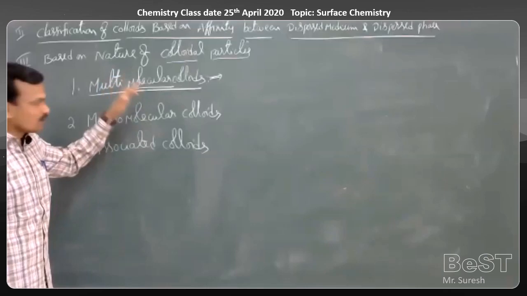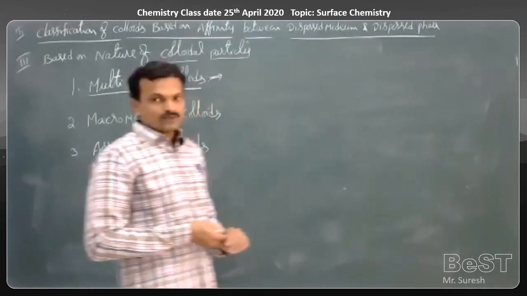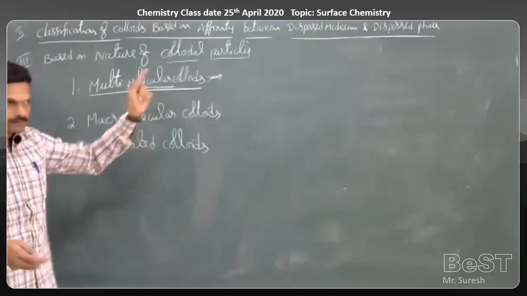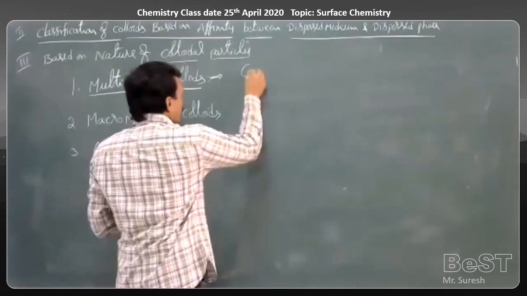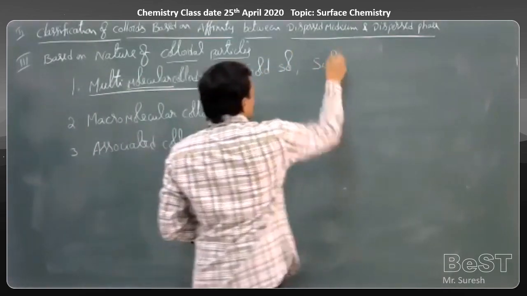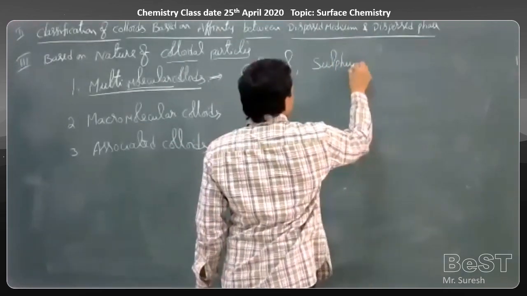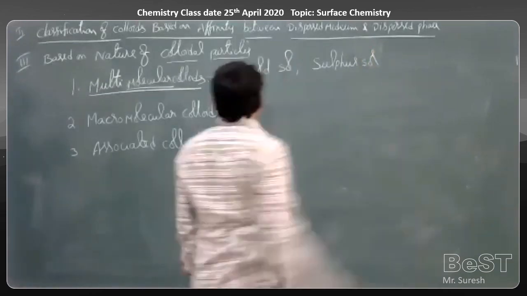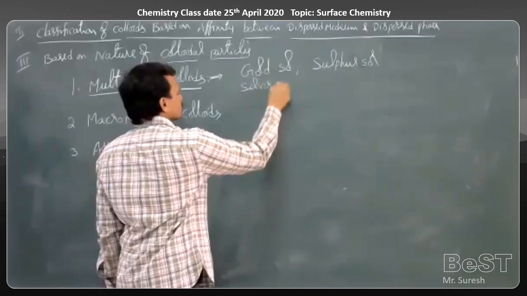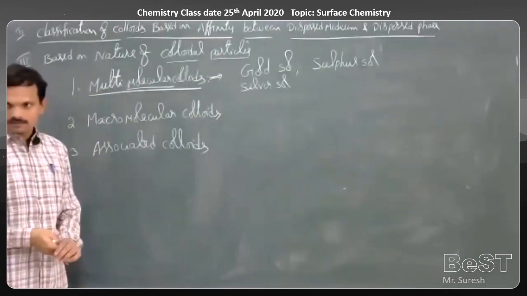See an example here: gold colloidal solution, sulfur salt, or you can take silver salt. These are some examples of multi-molecular colloids.